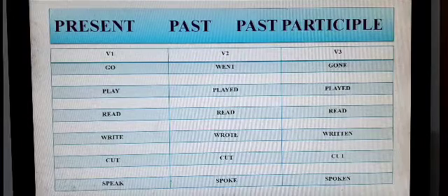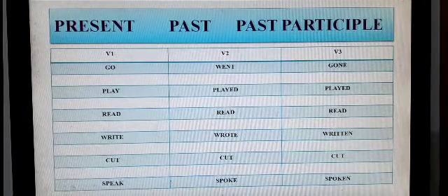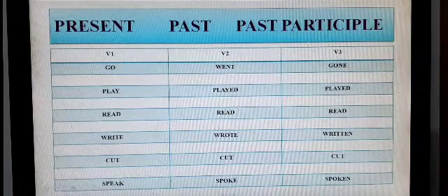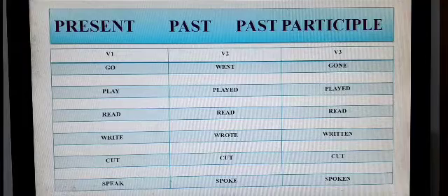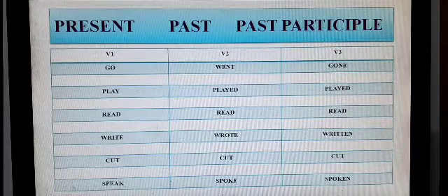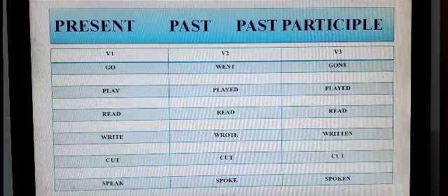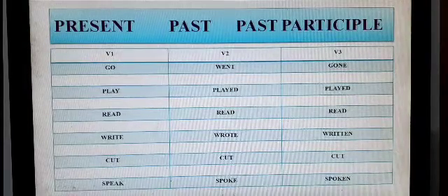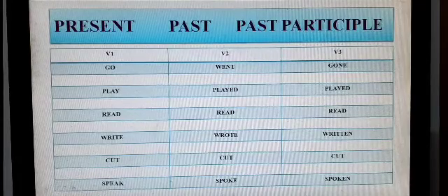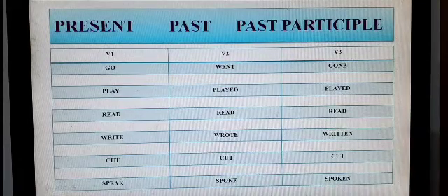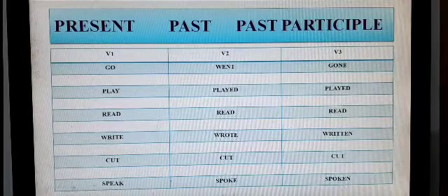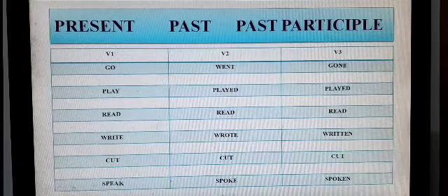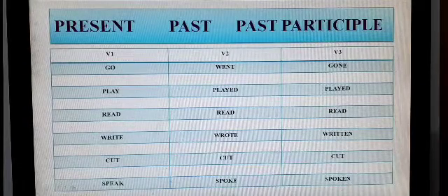The next verb is read. Its past form is read and the past participle form is also read. The next one is write. Its past form is wrote and its past participle form is written. The next one is cut. Its past form is cut and its past participle form is also cut. The next one is speak and its past form is spoke and past participle form is spoken.